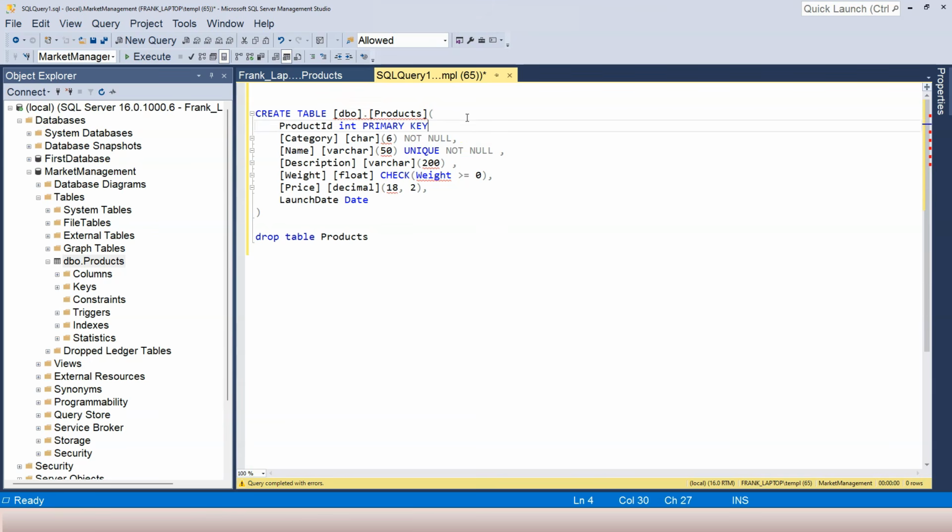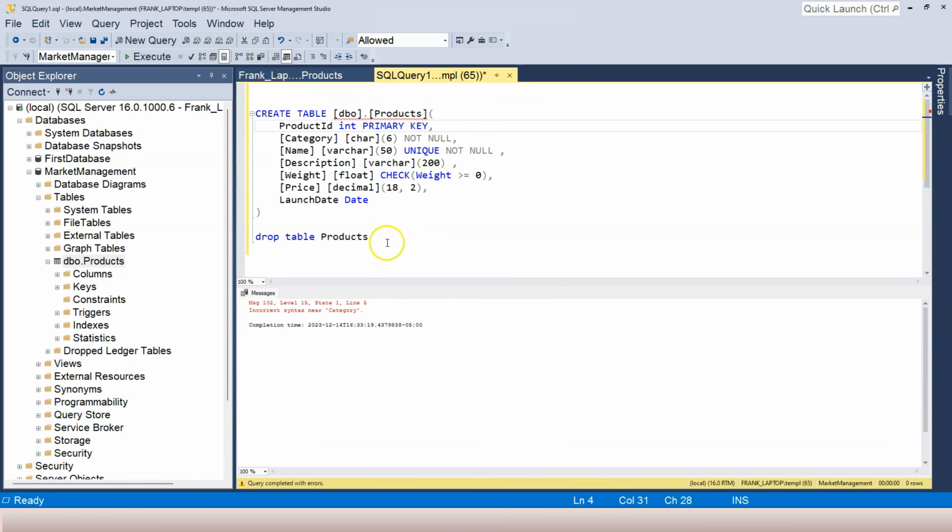In SQL Server, when we apply the primary key to a column, in addition to the uniqueness and not null column constraint, SQL Server also creates a clustered index, which improves the table's performance. Another thing is that a table can only have one primary key. You cannot apply the primary key constraint to, for example, the product ID column, and then you try to apply the same thing to the name column, and that's not allowed. By default, SQL Server can only have one primary key.